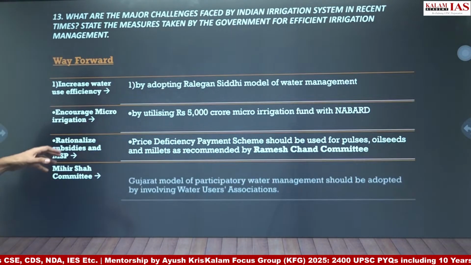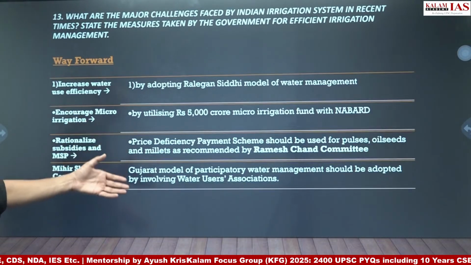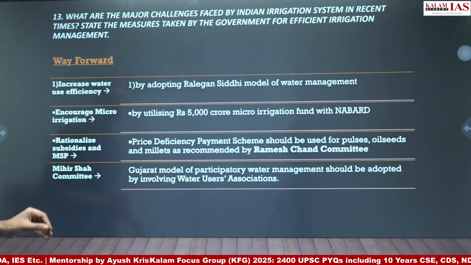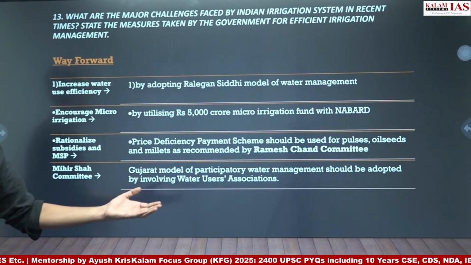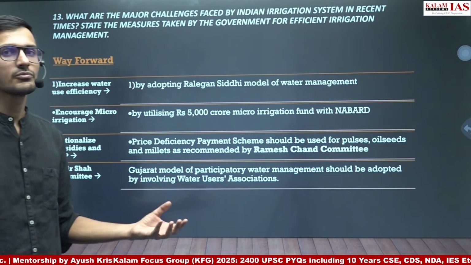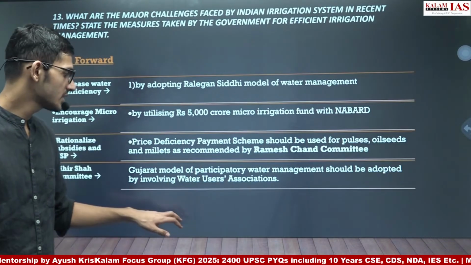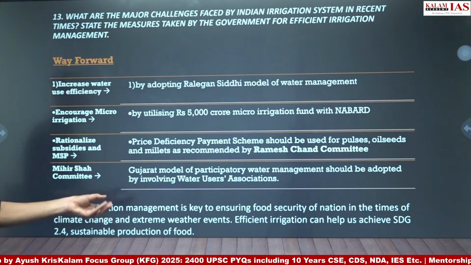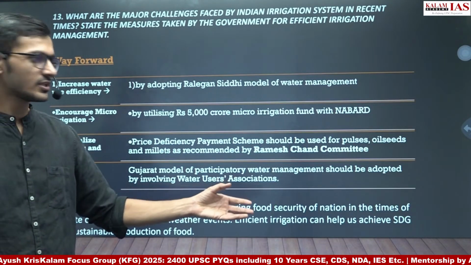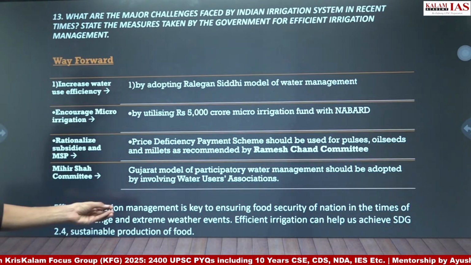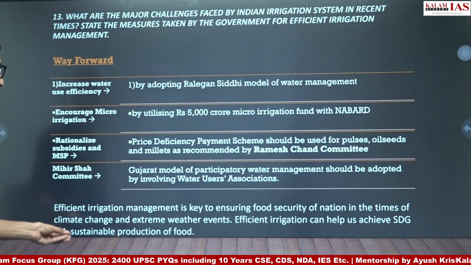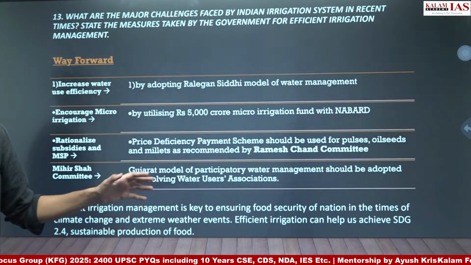Mihir Shah committee has also recommended that Gujarat's model of participatory water management should be adopted across India by involving water users associations. So water users associations can be helpful in better irrigation management in India. Then finally we will conclude with efficient irrigation management is key to ensure food security of the nation in the times of climate change and extreme weather events. Efficient irrigation can help us achieve SDG 2.4, that is sustainable production of food.